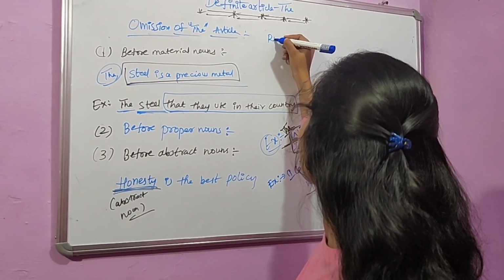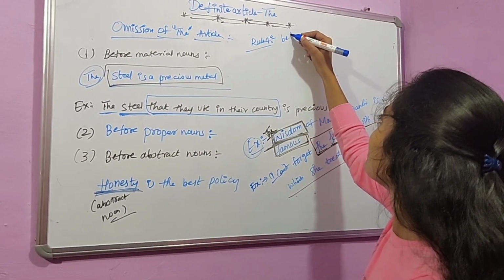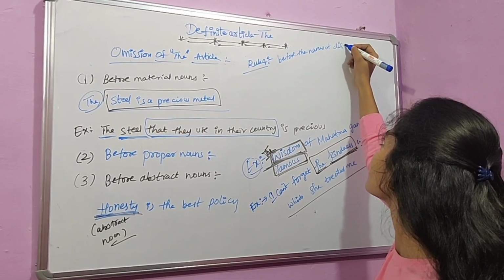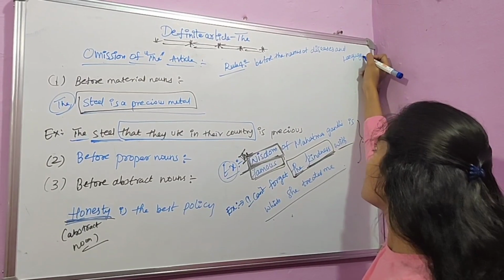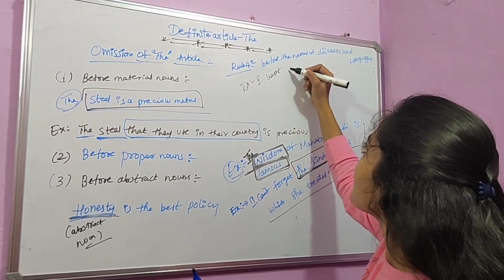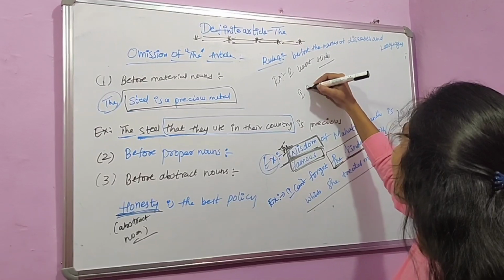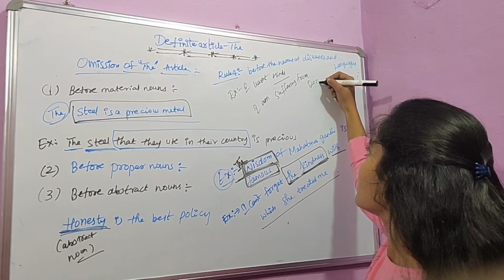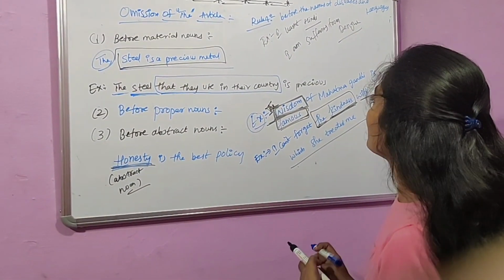And now the rule 4. The rule 4 is, before the names of diseases and languages. For example, I learned Hindi. That's it. You should not use "the Hindi" here. And I am suffering from dengue. You should not use "the dengue," "the typhoid," "the malaria" like this.